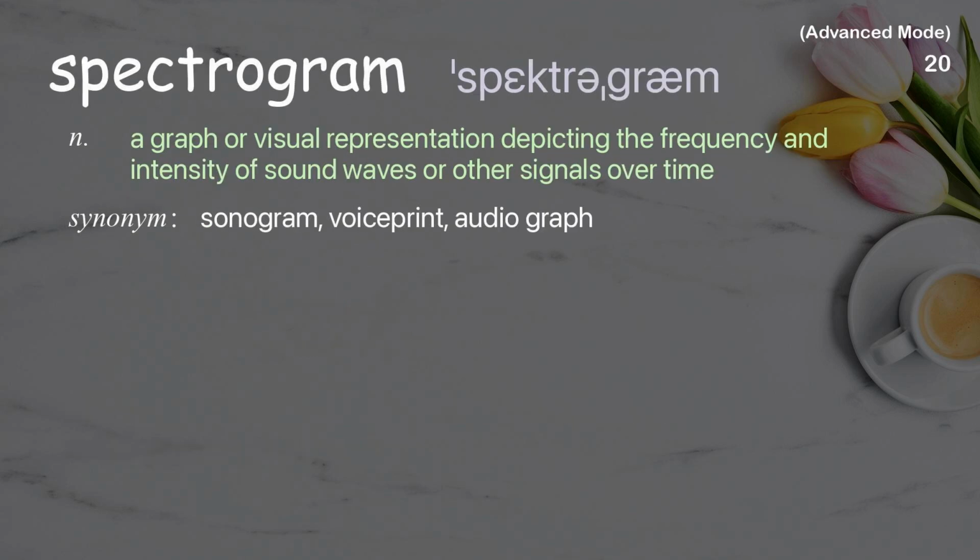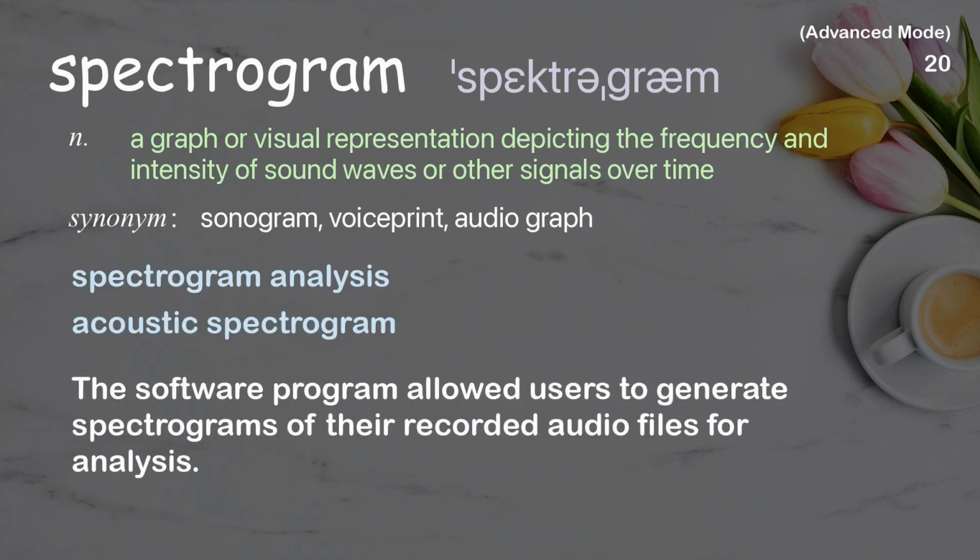Spectrogram. A graph or visual representation depicting the frequency and intensity of sound waves or other signals over time. Examples: Spectrogram analysis, acoustic spectrogram. The software program allowed users to generate spectrograms of their recorded audio files for analysis.